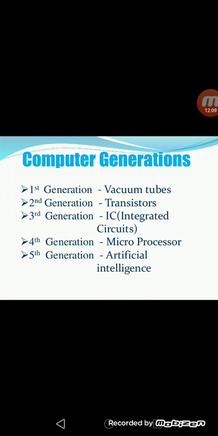And the fifth generation is artificial intelligence. Anybody see the robots in this video? Yes, in robotics they are using artificial intelligence.